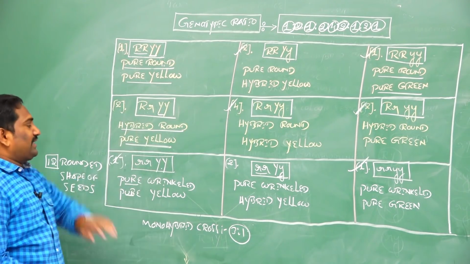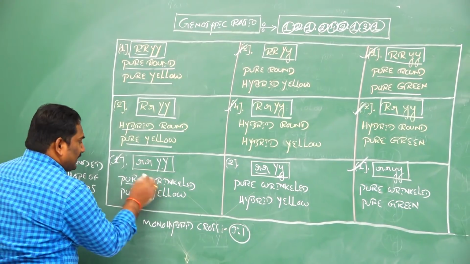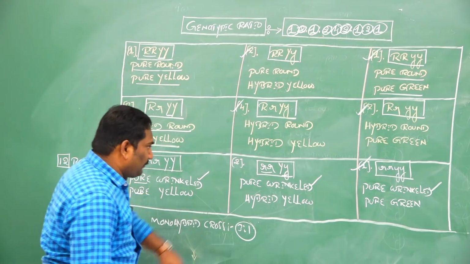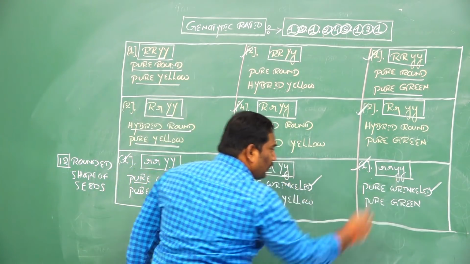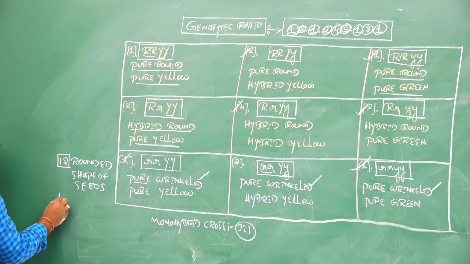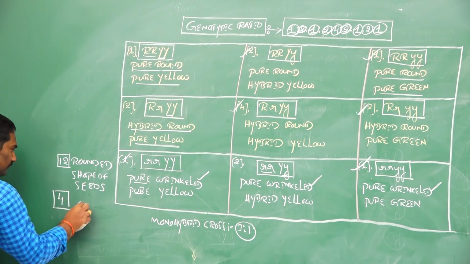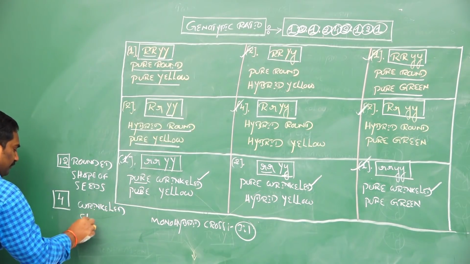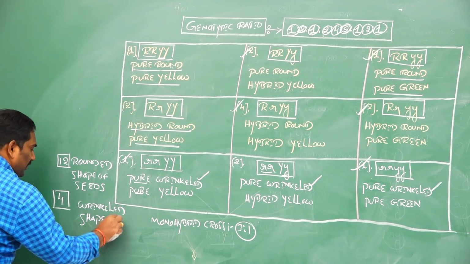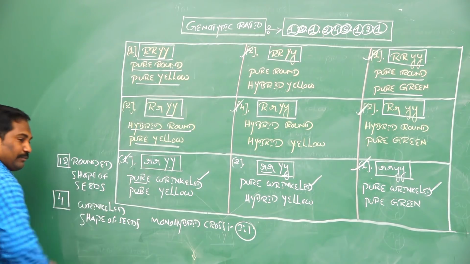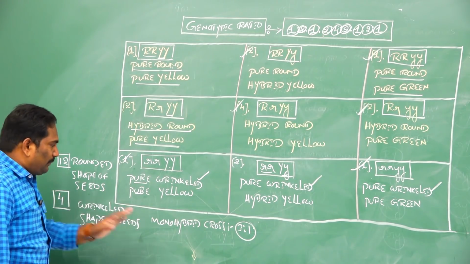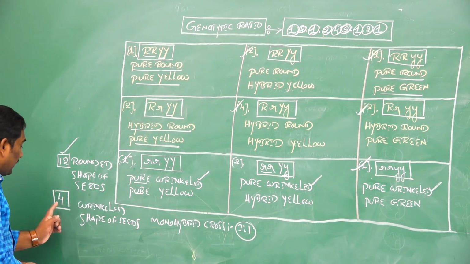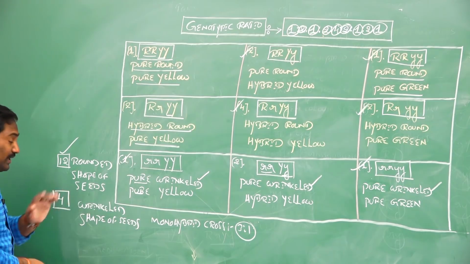Compare with the wrinkled seeds: here 1, 2, that means 3, and 4. The total number of wrinkled shape of seeds generated is 4.